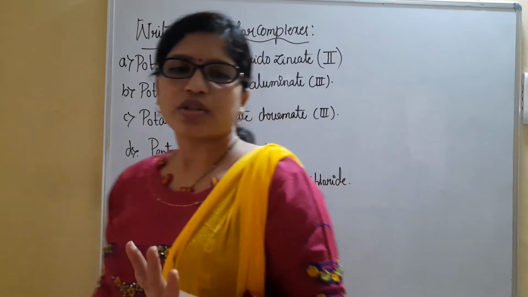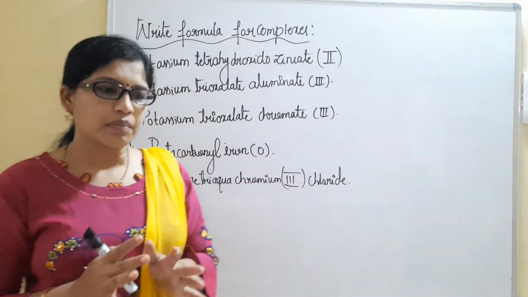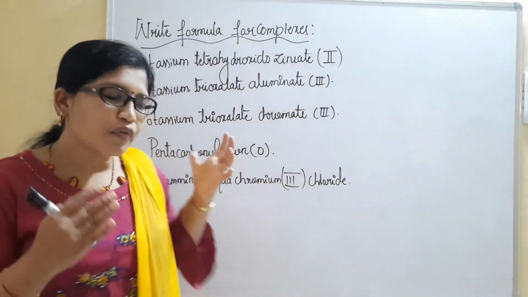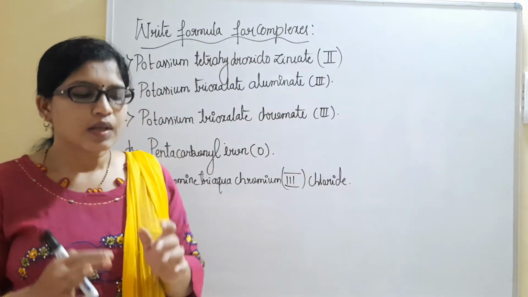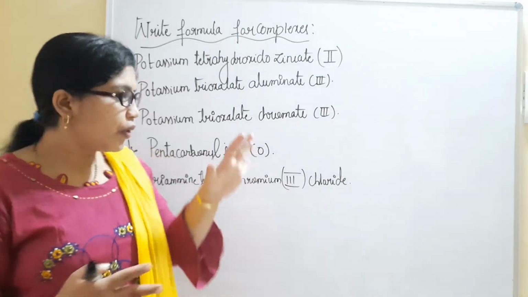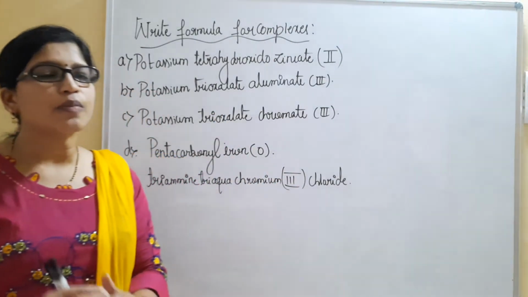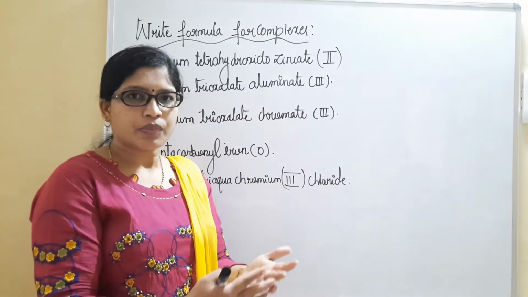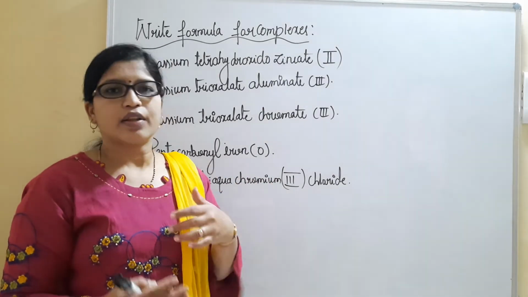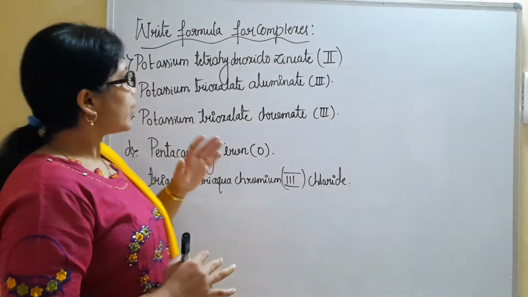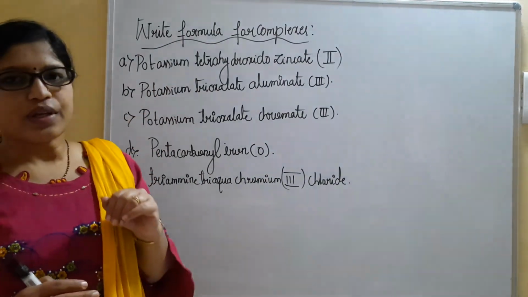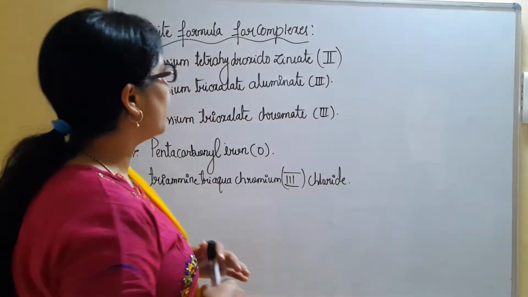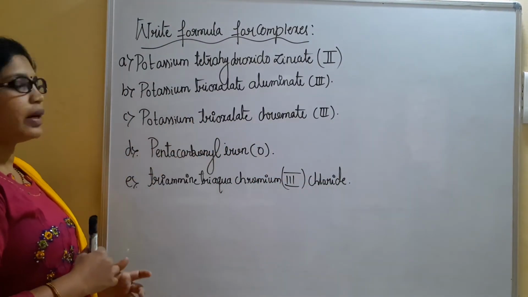Okay, dear students, it is not only that we have to name given complexes. Complexes will be given, and we will be drawing them and writing their names by using the rules. Sometimes we will be given the names also and we are supposed to write the formula for them. If the names are given, we should be able to write the formula for them. So when the examples are given in the form of names, then we are supposed to write the exact formula for the coordination complex. Let us understand one by one by taking these.